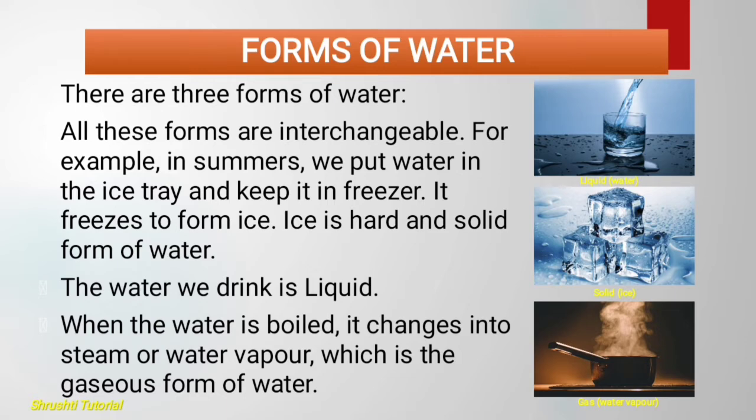The water we drink is liquid, right? So when the water is boiled, it changes into steam or water vapor, which is the gaseous form of water. Okay, so that means three forms of water, that is solid, liquid and gas. And here also we can see how it changes from one form to another.